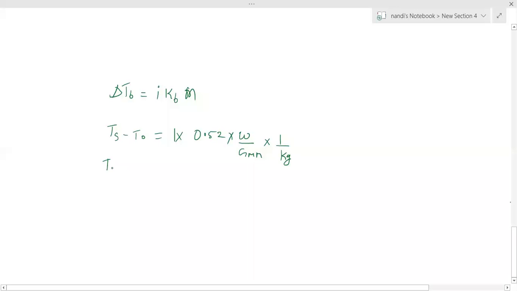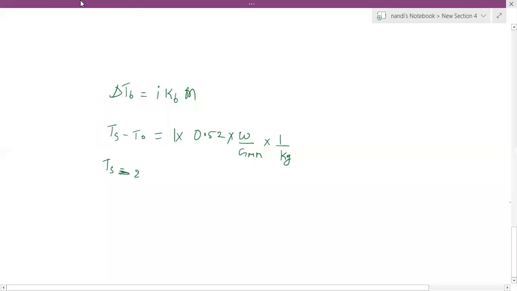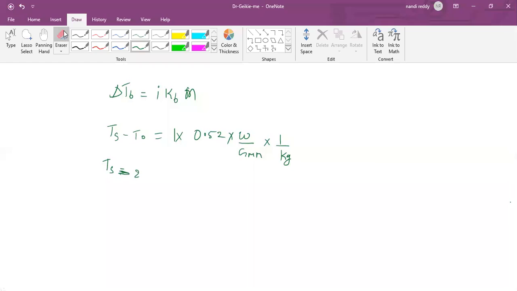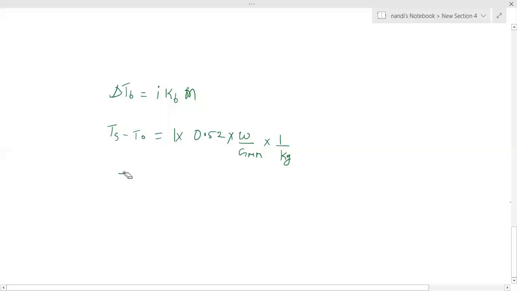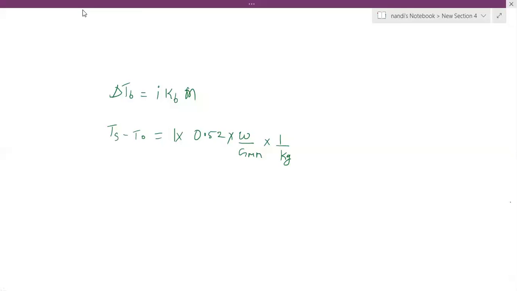Tb they have to find out, and T naught you know. Boiling point of water, how much? 373 in kelvin. Is that correct? Don't look at their solutions. Try first what we learned, the method we know.